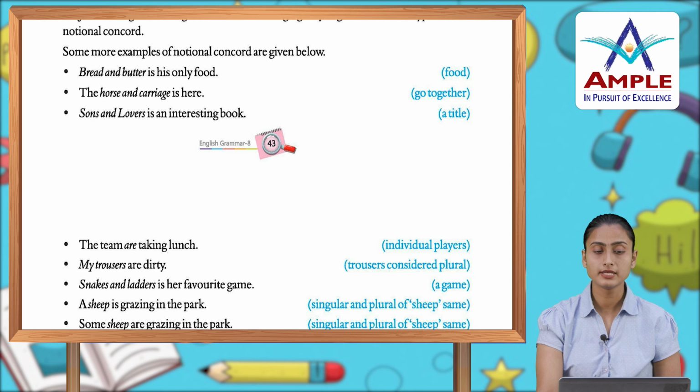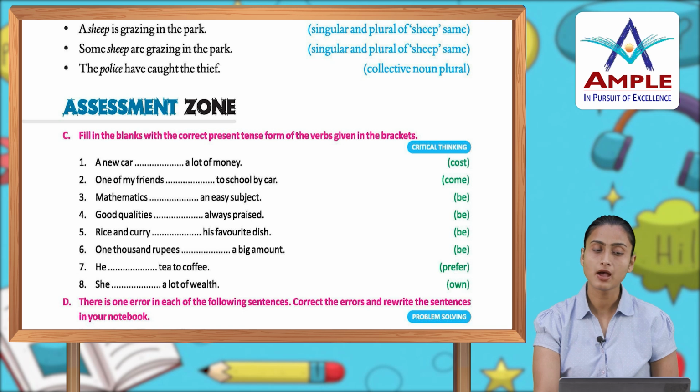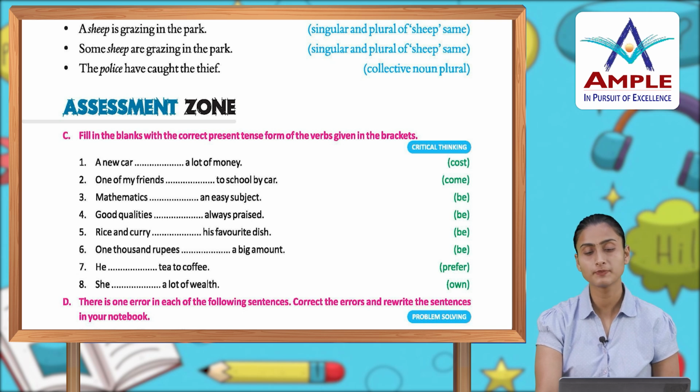The team are taking lunch. Individual players. My trousers are dirty. Trousers considered plural. Snakes and Ladders is a favorite game. A game. A sheep is grazing in the park. Singular and plural of sheep is the same. Some sheep are grazing in the park. Singular and plural of sheep is again the same. The police have caught the thief. Collective noun plural. Now assessment zone.